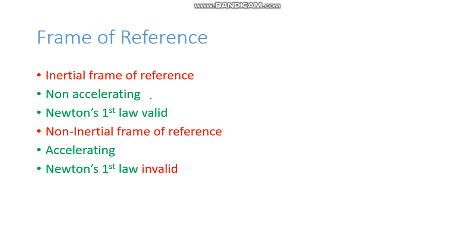So Newton's first law says that to bring a body out of its inertia, you need to apply a force. But if you take the case of that bus in which the ball was there, the bus was slowing down. You are not applying any force on that ball, but the ball is still accelerating, right? So these two terms we need to clearly understand. So often we take a frame of reference. We need to see whether we are taking an inertial frame of reference or a non-inertial frame of reference.